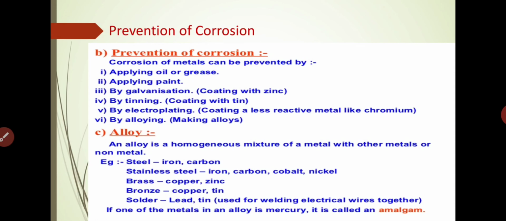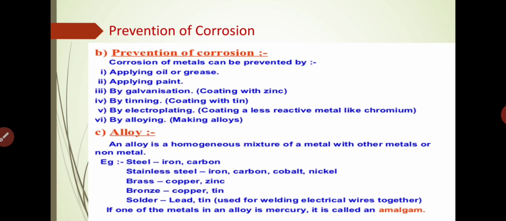For example, we can take stainless steel. Stainless steel is an alloy of iron, chromium and nickel, so it does not rust easily. Understand now? Those are the methods for the prevention of corrosion.